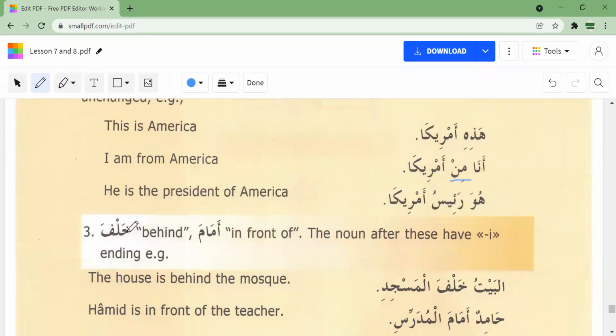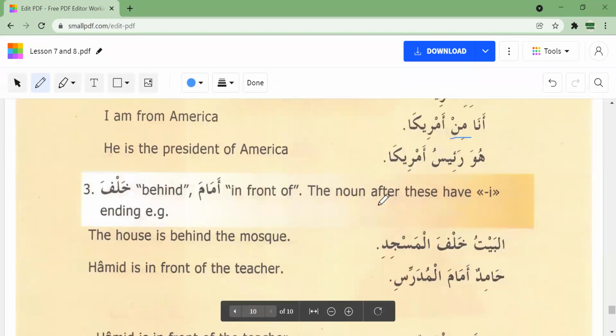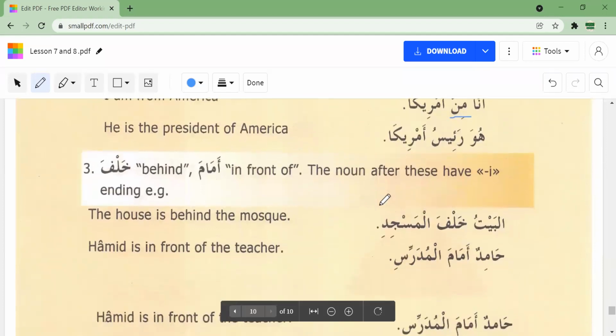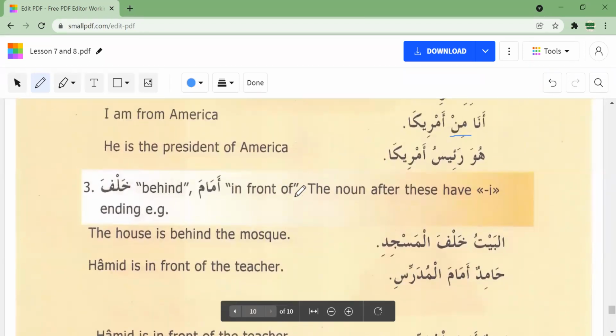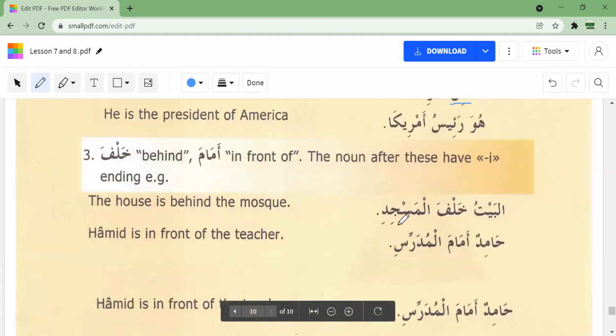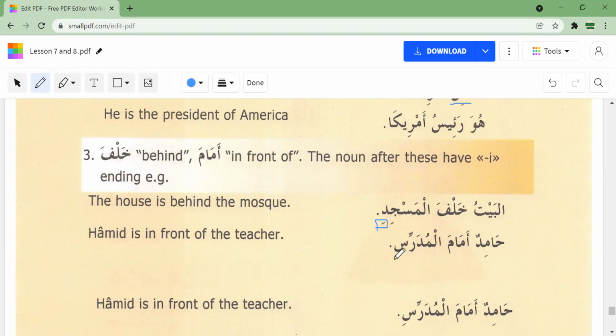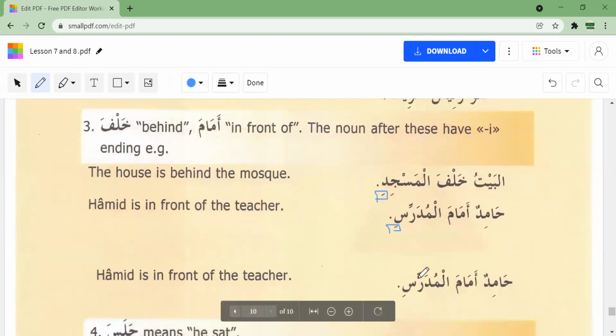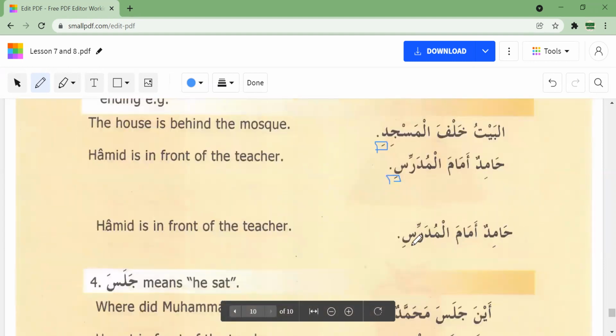Khalf means behind and amam means in front. They are also harf of jar, and so when there is a noun after these words, it will also have a kasra. Okay. Al-baytu khalf al-masjidi. Hamidun amam al-mudarrisi. Both of these will have kasra. Hamid is in front of the teacher, so this will also have a kasra.